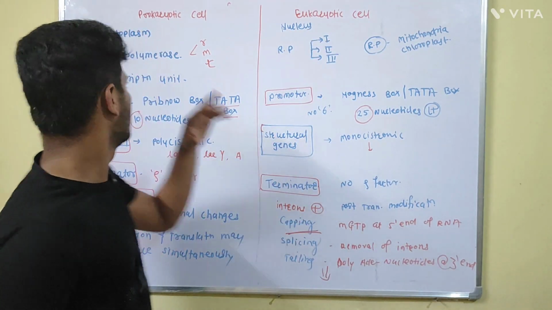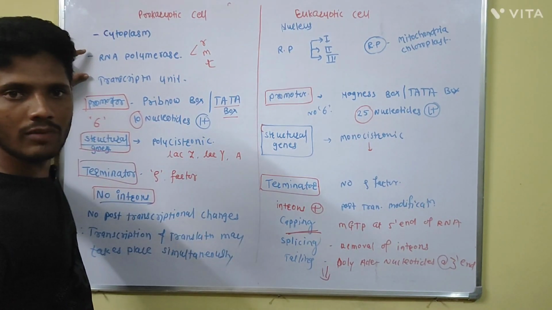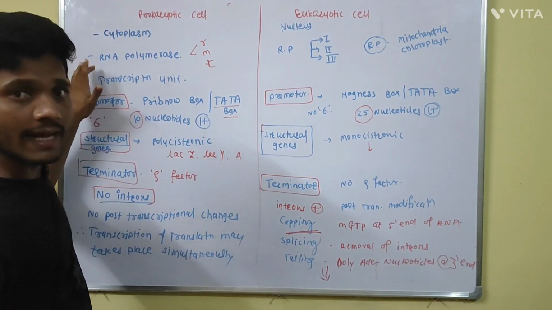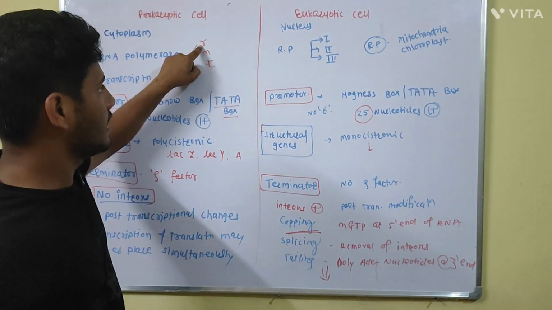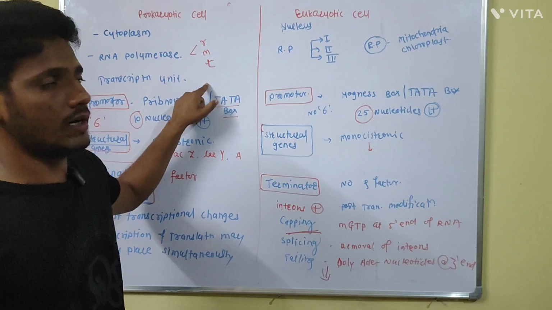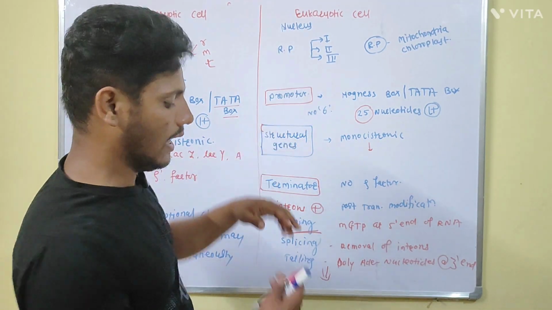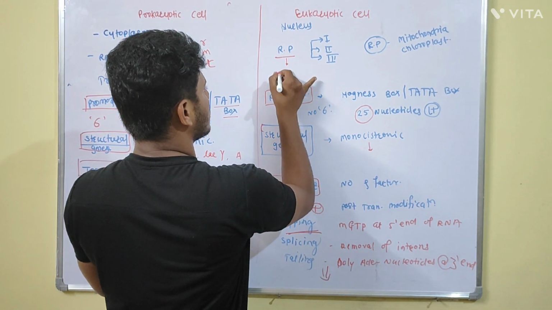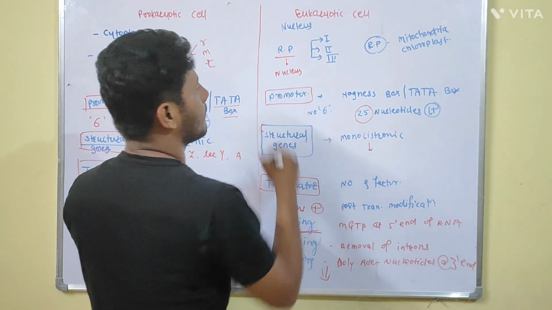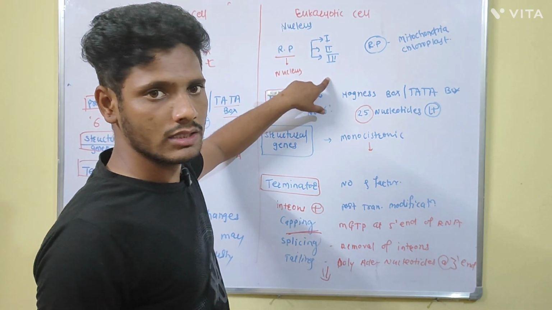In the prokaryotic cell, only one type of RNA polymerase is involved, and this RNA polymerase is responsible for the synthesis of ribosomal RNA, messenger RNA, and tRNA. In the eukaryotic cells, there are mainly 3 types of RNA polymerase enzyme present in the nucleus: RNA polymerase 1, RNA polymerase 2, and RNA polymerase 3.